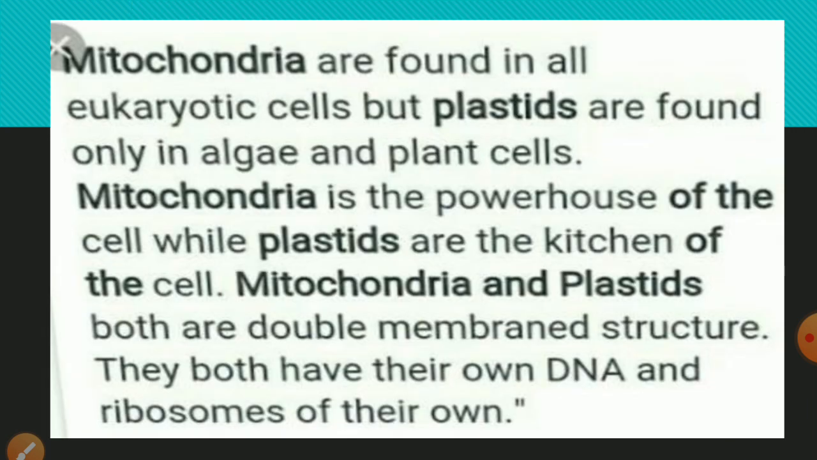Now we can differentiate mitochondria and chloroplast, as both have some similarities. Both are double membrane bound, both are cytoplasmic organelles, and both are semi-autonomous organelles, but some differences are there. Mitochondria are found in all eukaryotic cells, but plastids are found only in algae and plant cells. Mitochondria is the powerhouse of the cell as it provides energy, while plastids are the kitchen of the cell. They use energy in the form of sunlight. Thus, we can differentiate mitochondria and plastids.